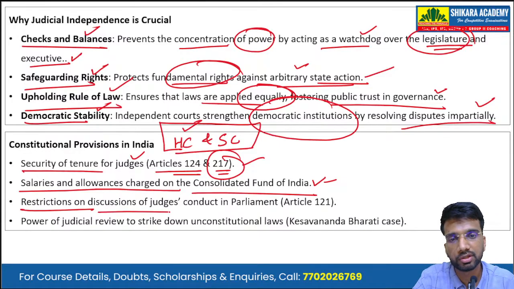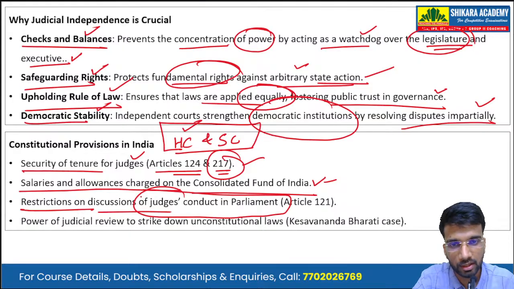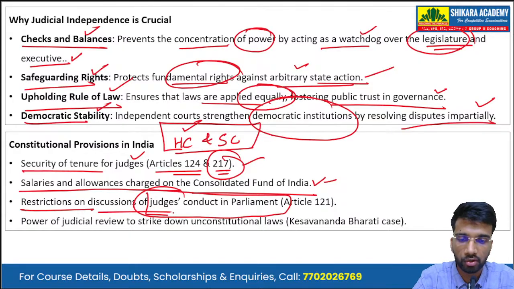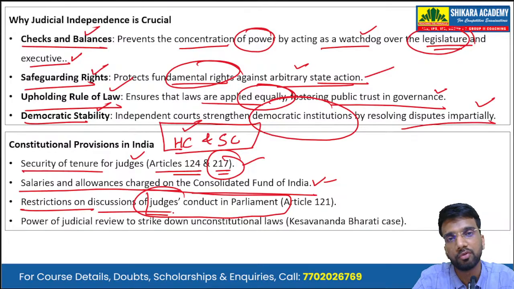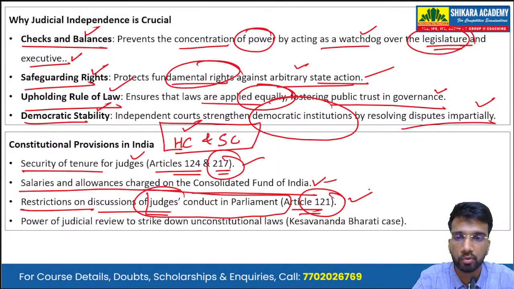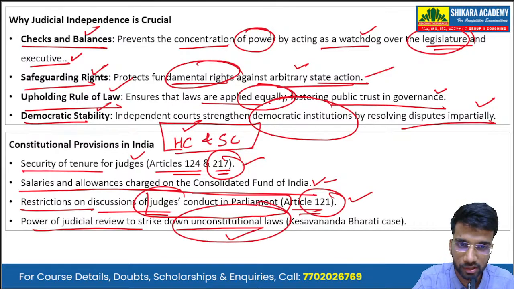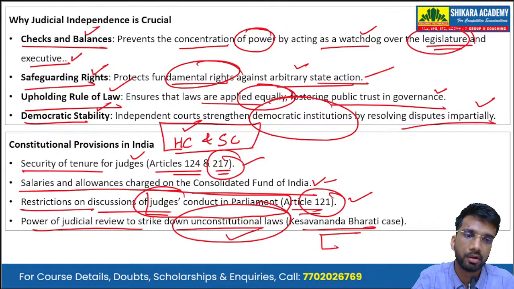Then there are restrictions on discussion of judges' conduct in Parliament. Unless a motion or resolution regarding the impeachment or removal of a judge is being discussed, the conduct of the judges cannot be discussed on the floor of Parliament, and that safeguard is according to Article 121. Then finally, there is the power of judicial review to strike down unconstitutional laws, which was made prominent in the Kesavananda Bharati case of 1973.